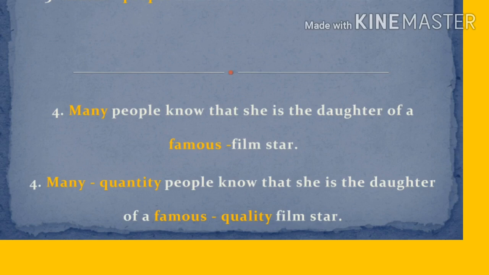Now we shall go to the last one, film star. It is also a noun. What kind of film star is she? A famous film star. It refers to the quality of a film star. The word many refers to the adjective of quantity. Famous mentions the adjective of quality.